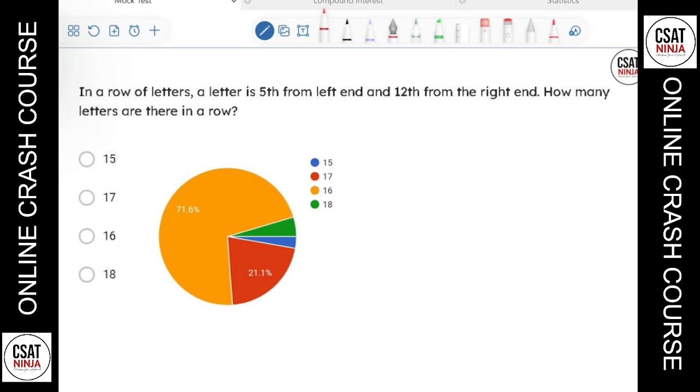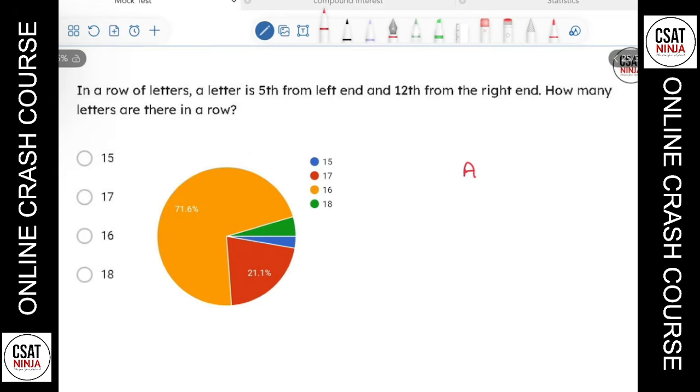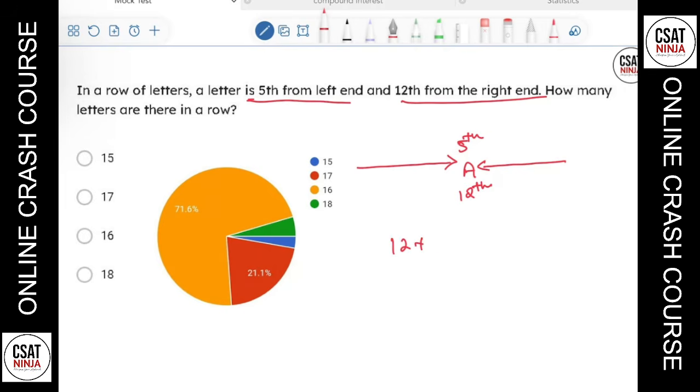The next question here is, in a row of letters, a letter is fifth from the left hand. That means there is a row of letters, and shall I assume A there is fifth from the left hand? That means if counted from the left side, it is fifth. This is 12th from the right hand. If counted from the right, this is the 12th position. How many letters are there in the row? So if you have done ordering and ranking, you can directly do like this: 12 plus 5, which is equal to 17. But remember, you need to subtract 1 there, which is 16. 16 is the answer there.